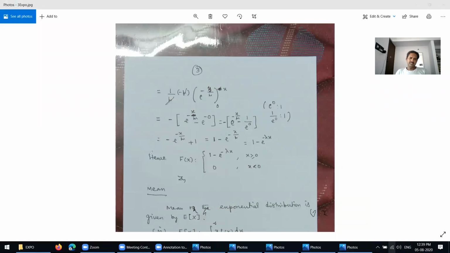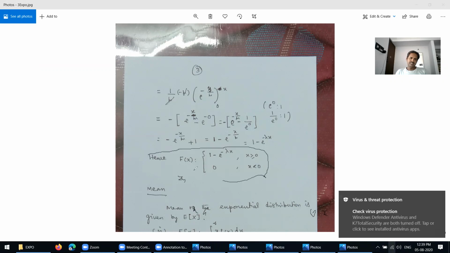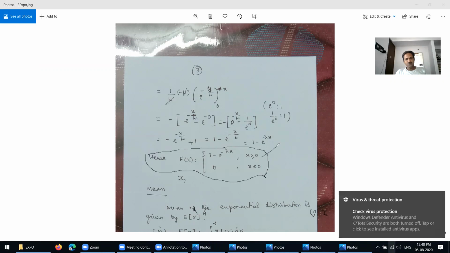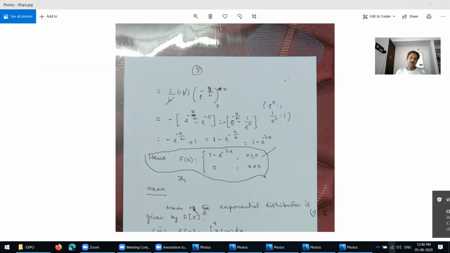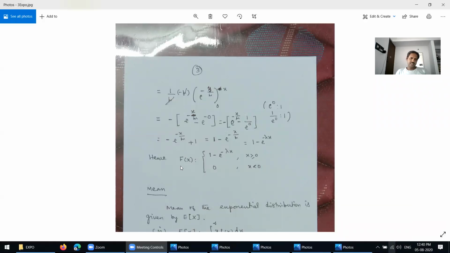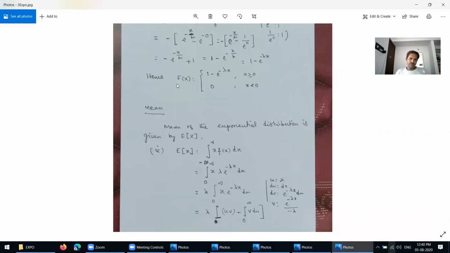The cumulative density function is capital F of x equals 1 minus e power minus lambda x for x greater than or equal to 0, and equal to 0 for x less than 0. This is the definition of the cumulative density function and the probability density function.